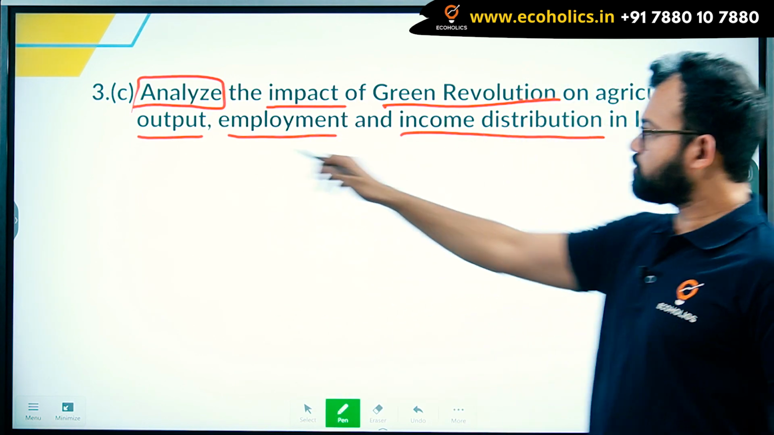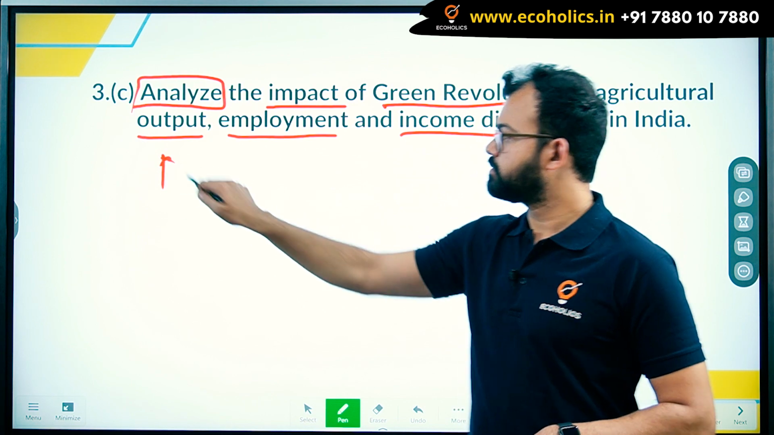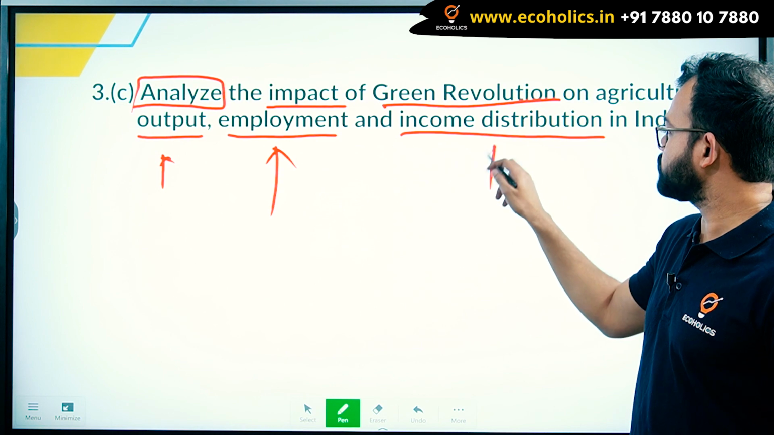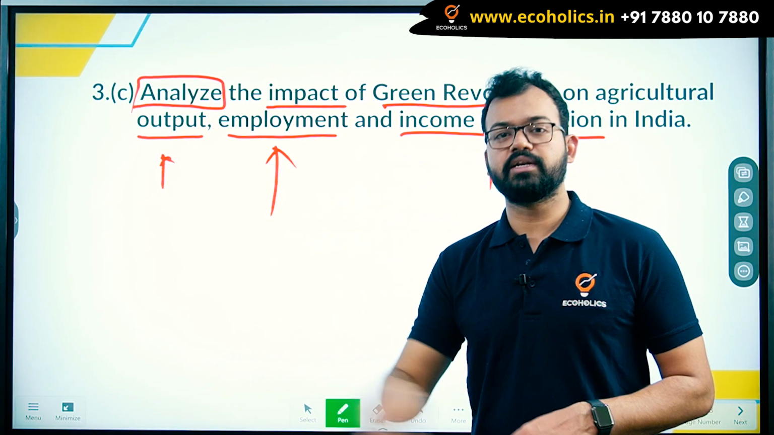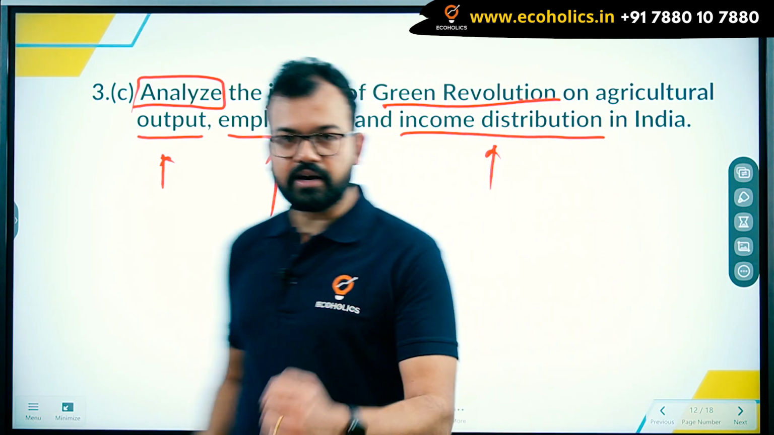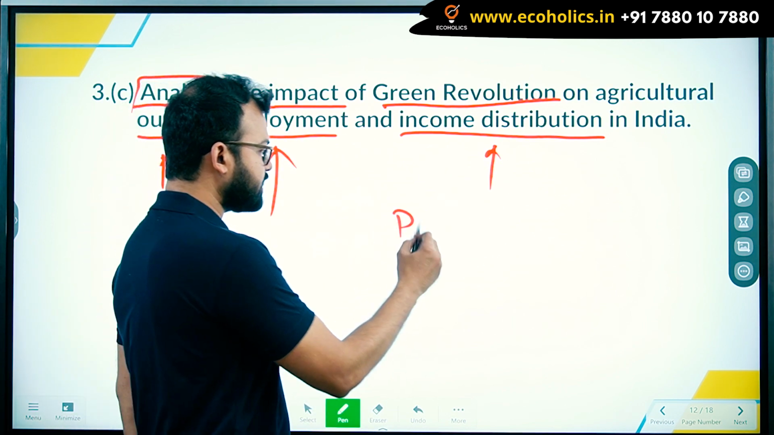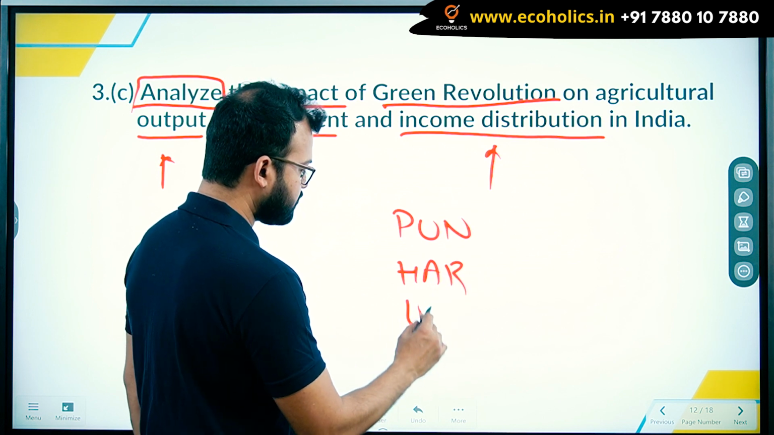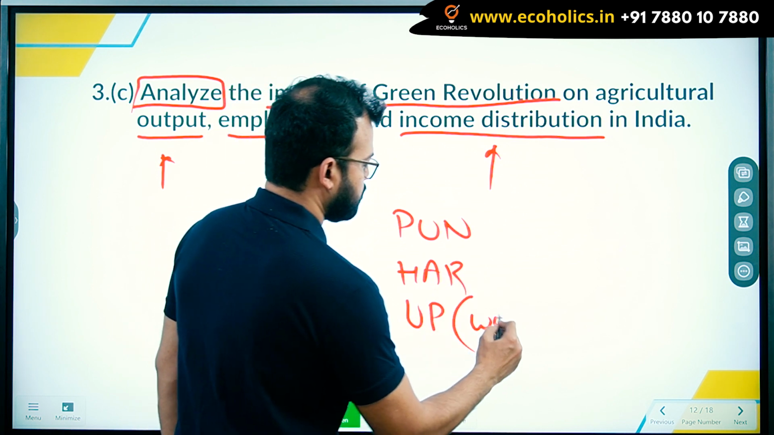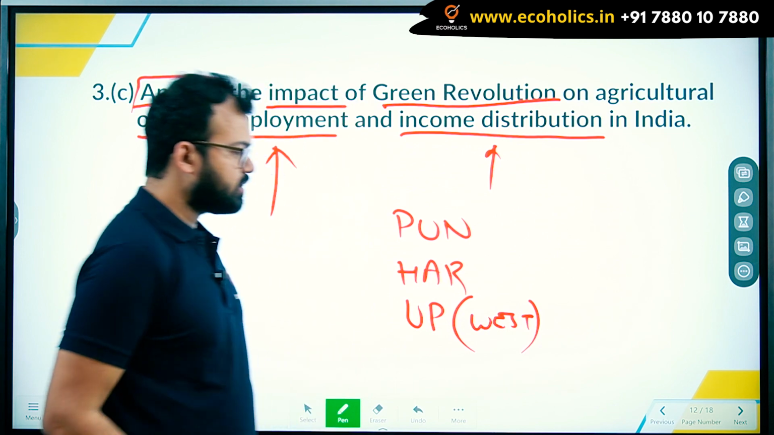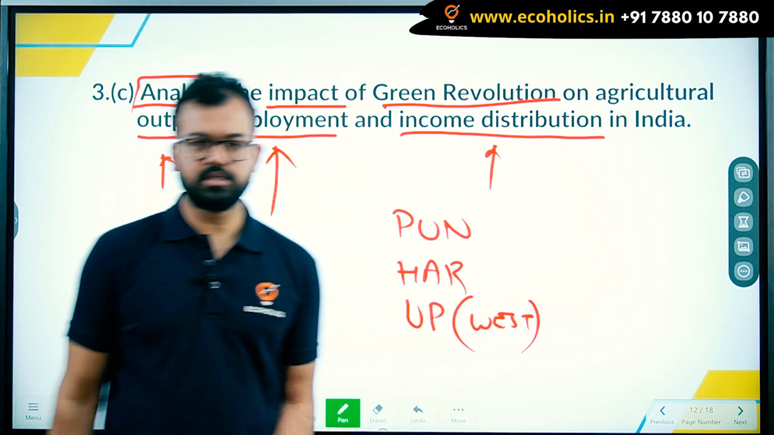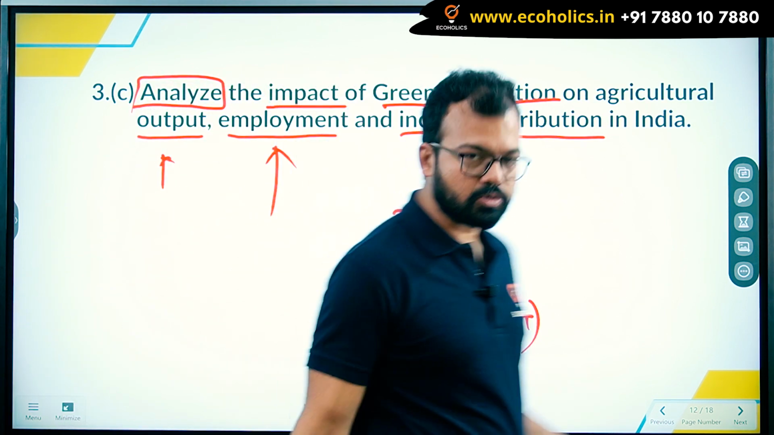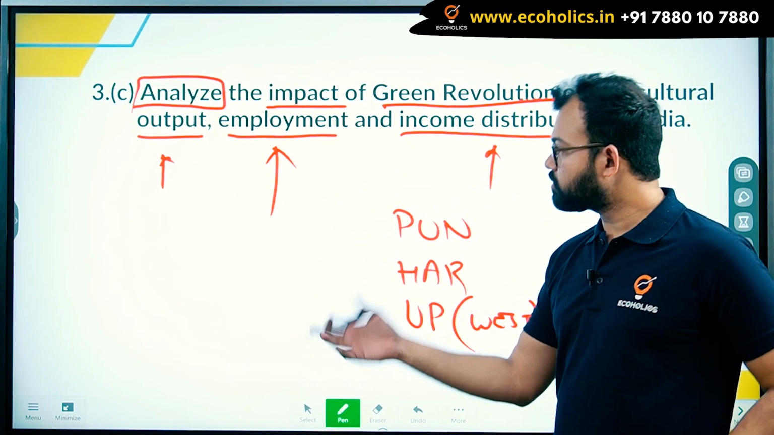So the impact on output went up. Employment went up. And income distribution, although initially there was inequality. Because if you see the green revolution, it was mainly in the states of Punjab, Haryana, and I can say western Uttar Pradesh. That was the major. It started with wheat, then later on with rice after 4 or 5 years, and spread to the southern states as well, the coastal states. Not only southern but coastal, we can say.